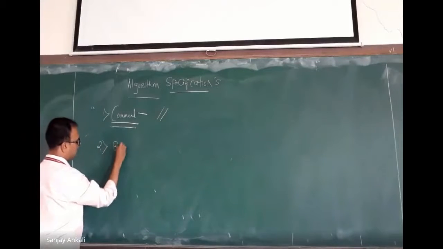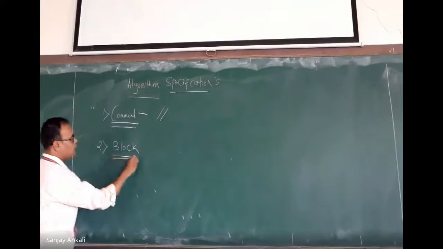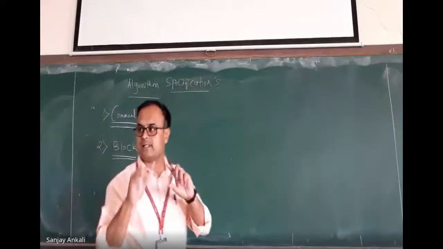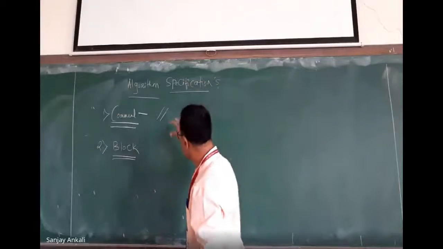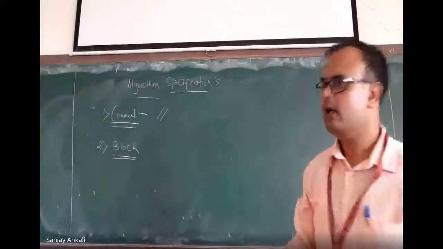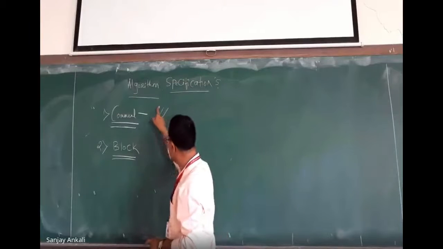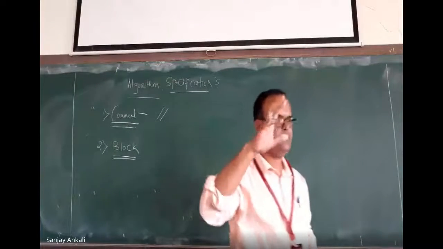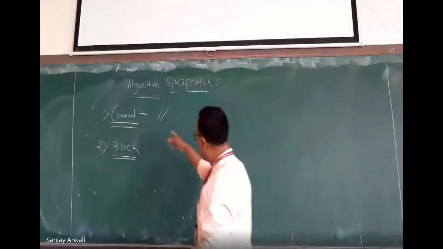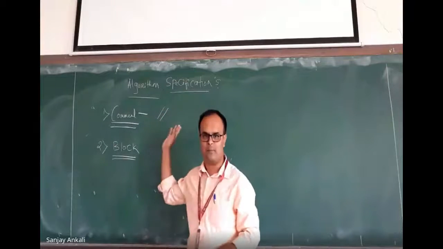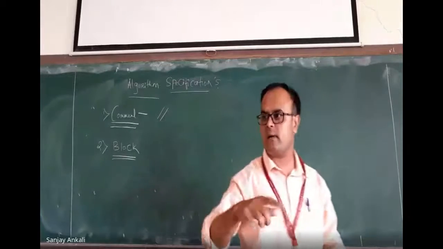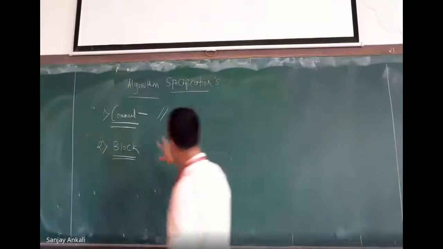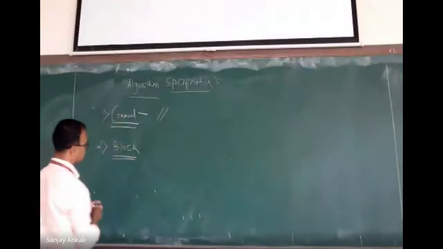Next comes block. Okay. Now you can ask me one thing. What we are trying to say is how to design the algorithm, how to write the algorithm. I told you that we are going to create pseudocode. Now pseudocode means what? We have to use keywords or the structure of any language along with the logic of the program. So if you talk about C programming, this is called a single line comment. If you talk about C++, the same comment is there. In Java also the same comment is there. Are you understanding? So comment representation in pseudocode is two forward slashes.